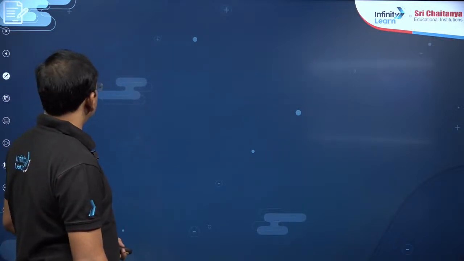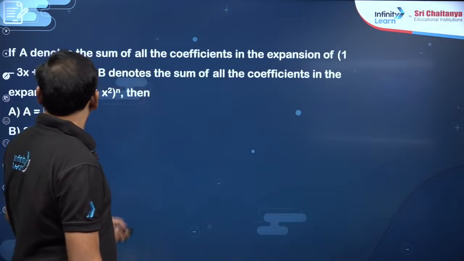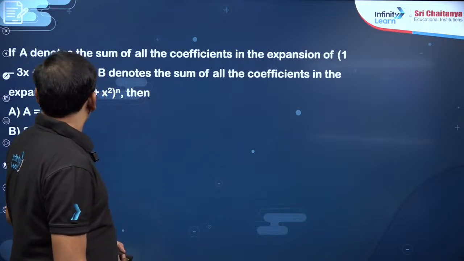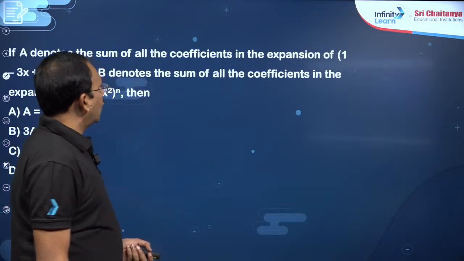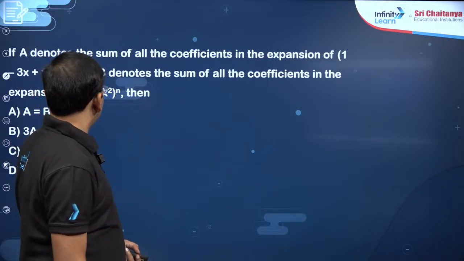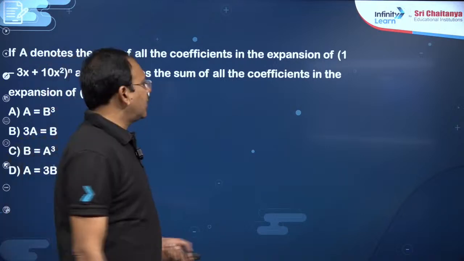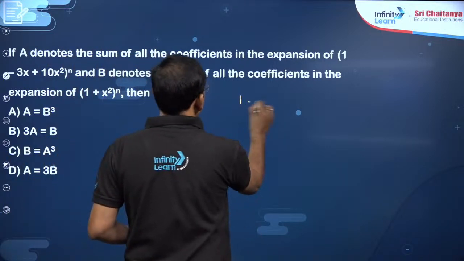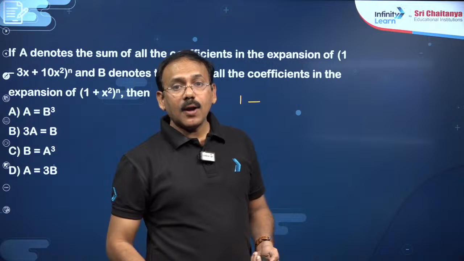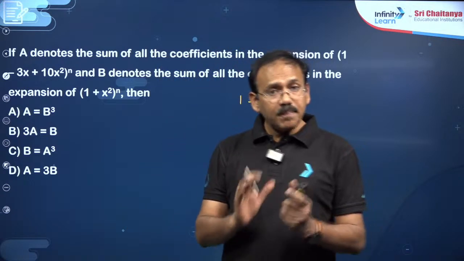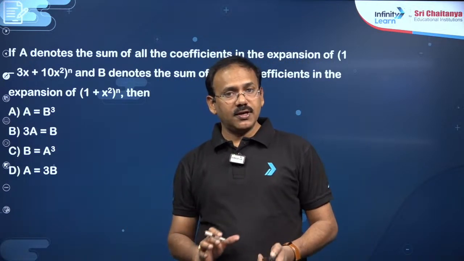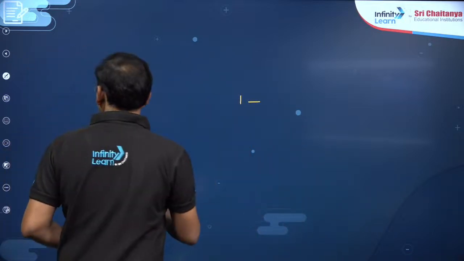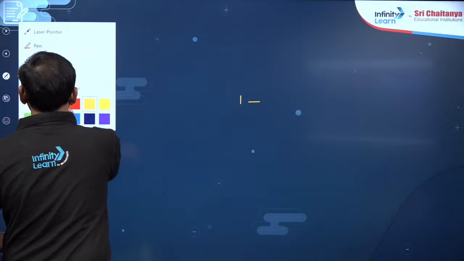Okay. Next, dear students, you see, A denotes the sum of all the coefficients in the expansion of this. Then you see, another one, here one expansion is given. We can say these are simple properties of binomial coefficients. You know, my dear friends, what are the simple properties of binomial coefficients?